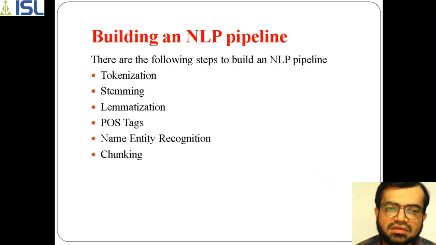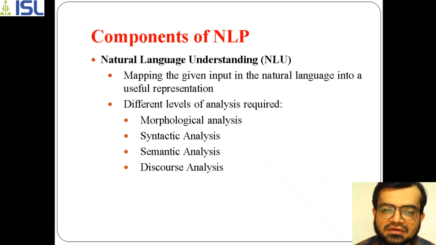But today we are going to discuss how deeply the process performs in natural language understanding.